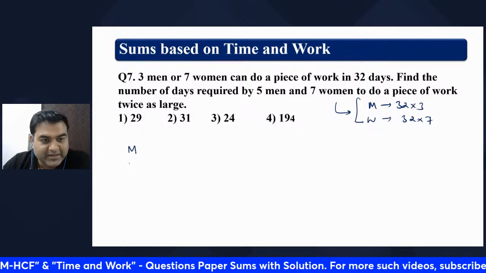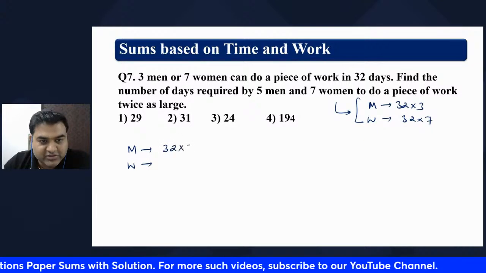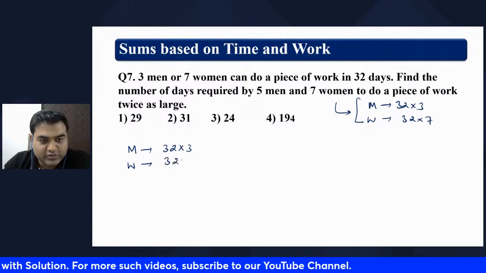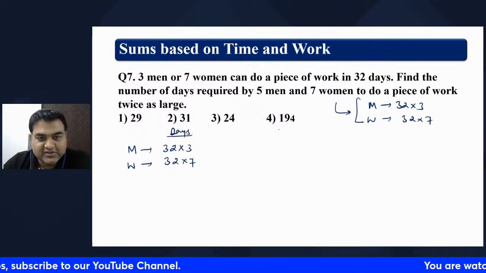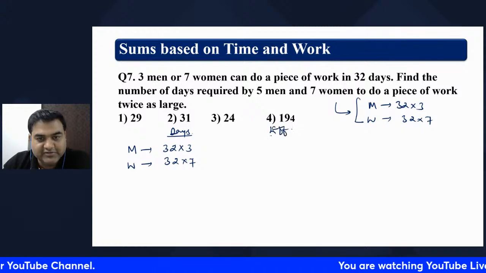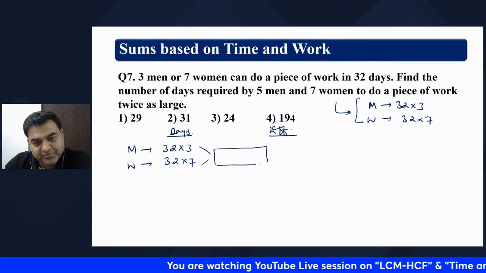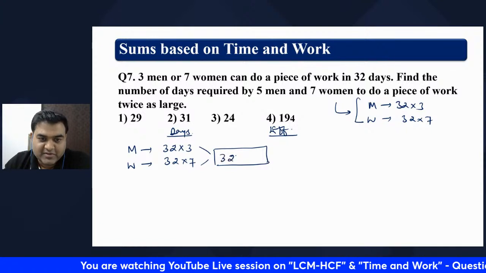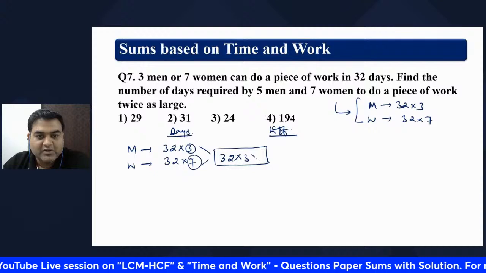So man takes and woman takes 32 into 3 days, 32 into 7 days. This is the number of days. Here will be the efficiency of men and women, and this will be the LCM of the numbers. 3 is prime, 7 is prime, so the LCM is going to be a multiple of those numbers.